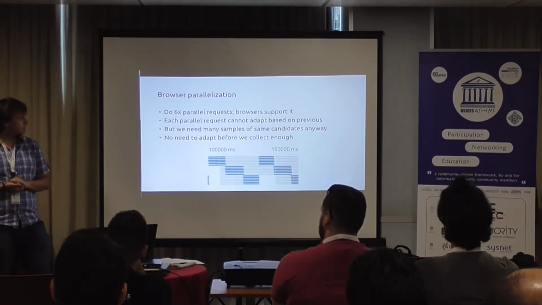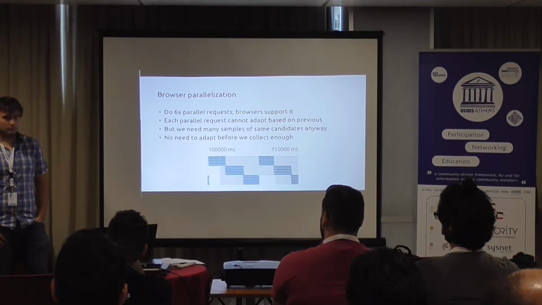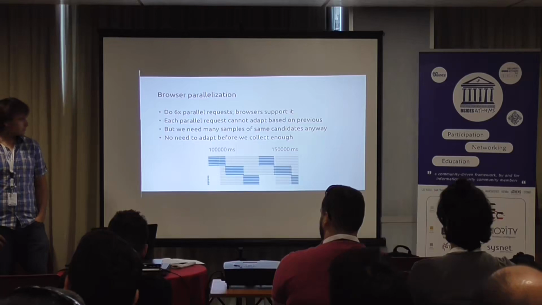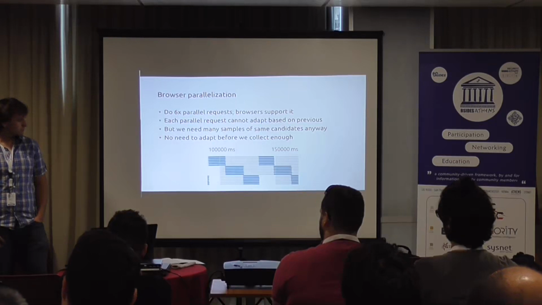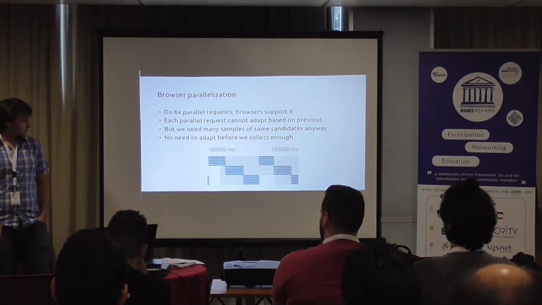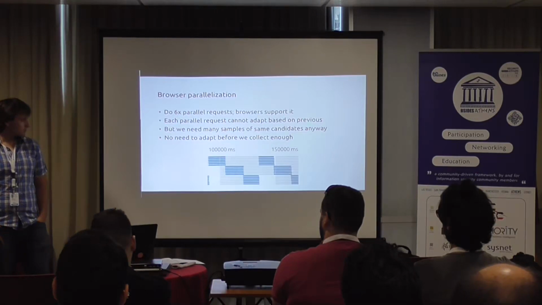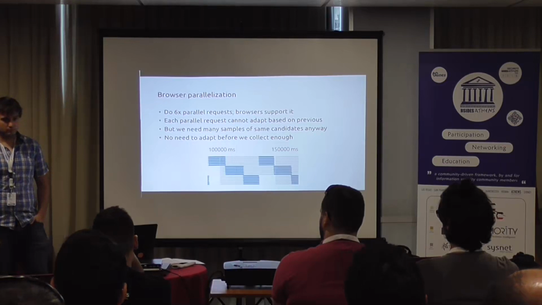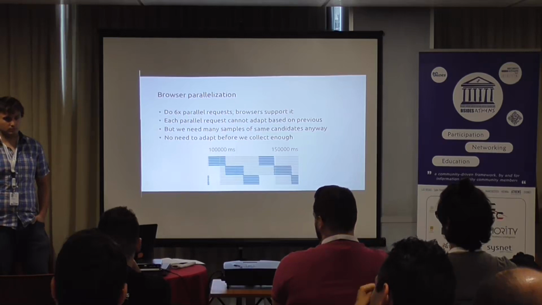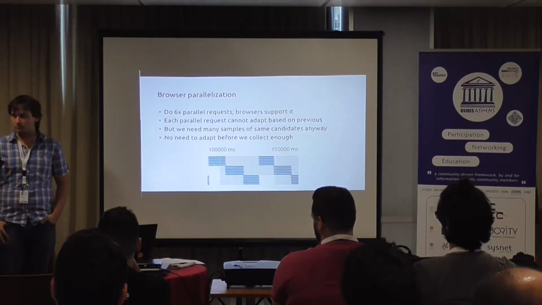But we can notice that the browser allows 6 parallel requests at a time. So here's a graph that shows that one time we have 6 requests, and next time we have 6 more requests, and so on. And we really don't need to differentiate between one another. We run all of these together, and in the end we divide by the amount of requests we did. That's why we call it soup, because it's all the requests together, all responses together, and we extract them by dividing by the amount of the requests.